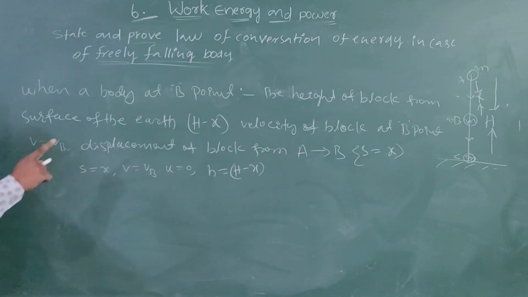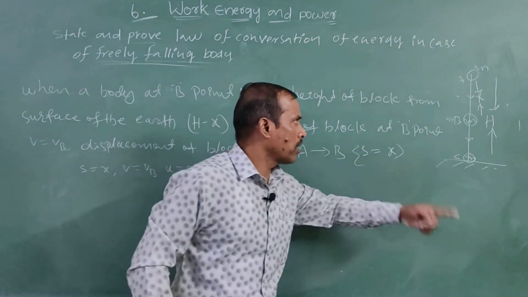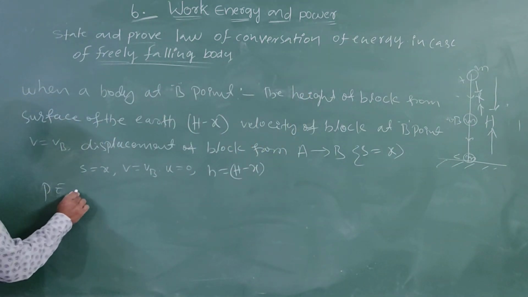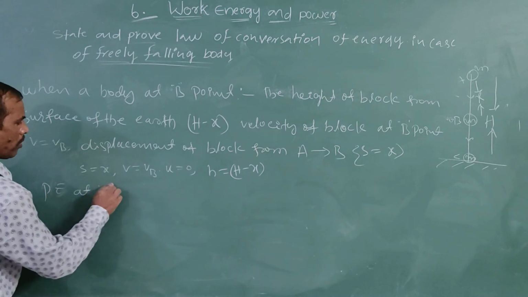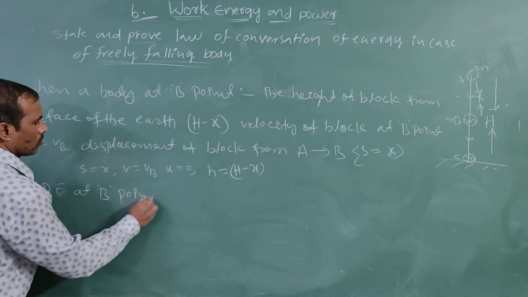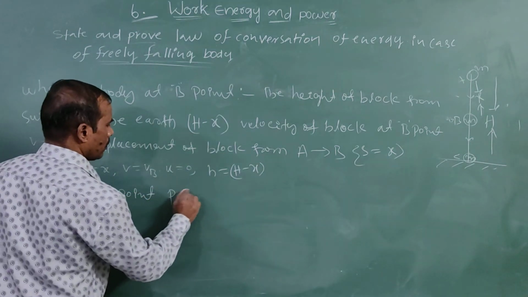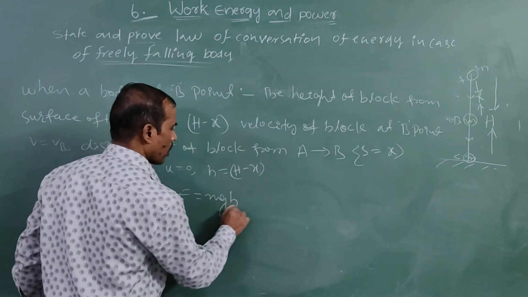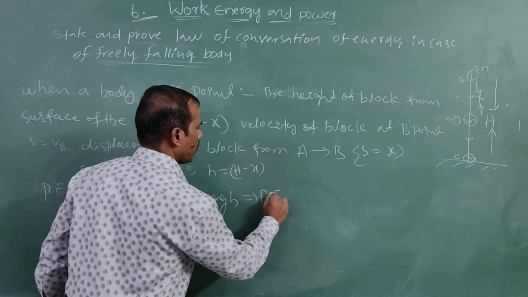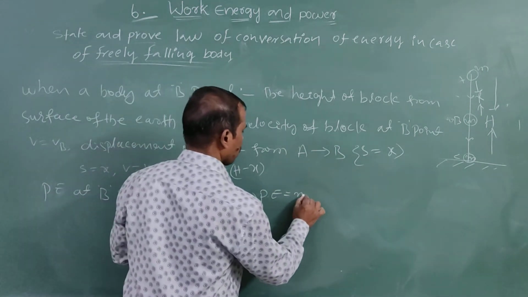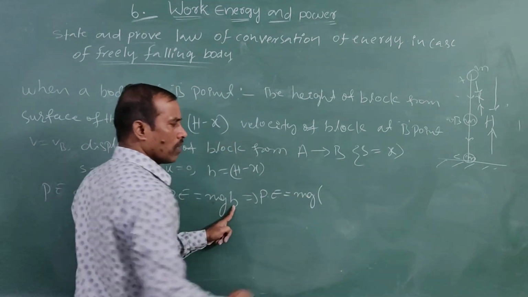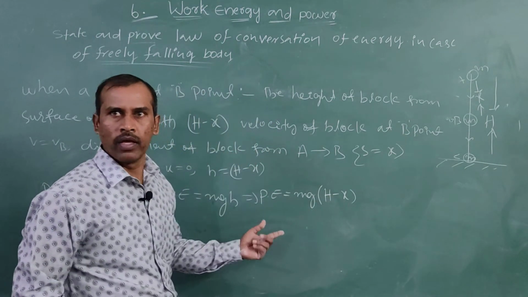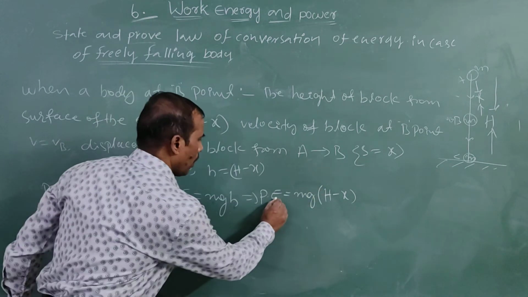Now potential energy at B point: PE is equal to mg into h, where h value is capital H minus x. This is the potential energy at B point.